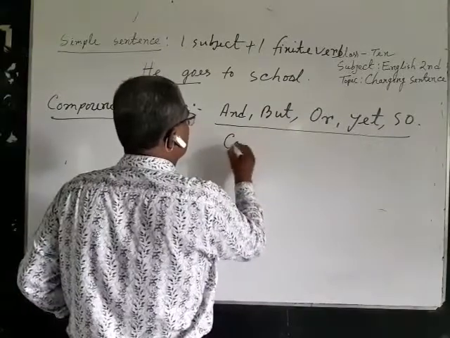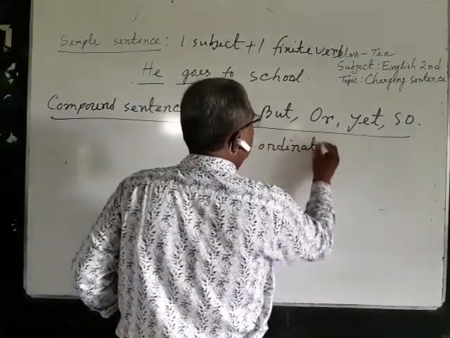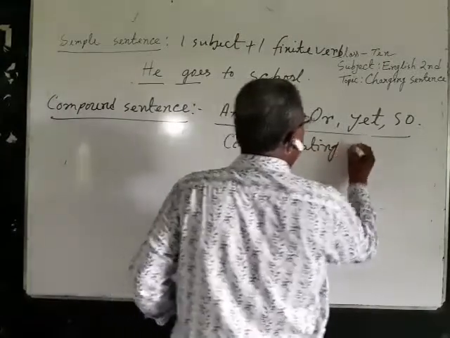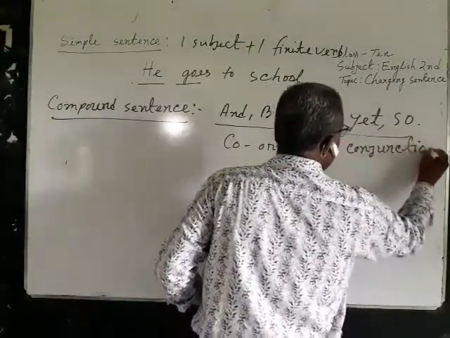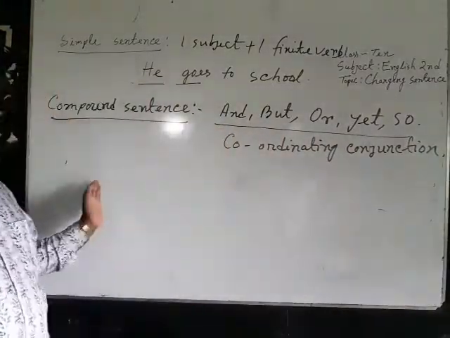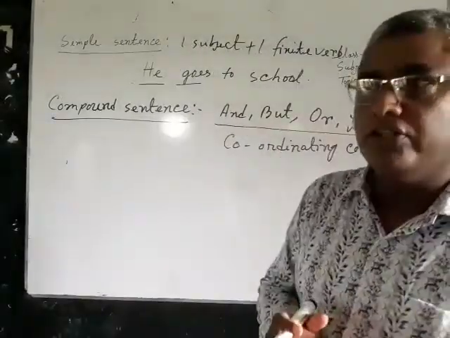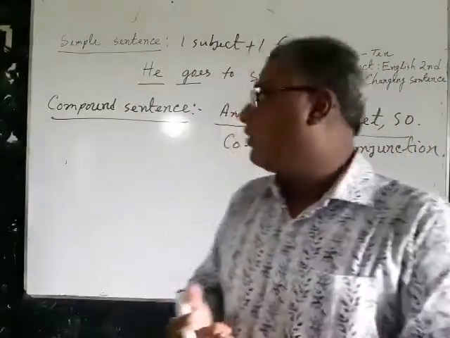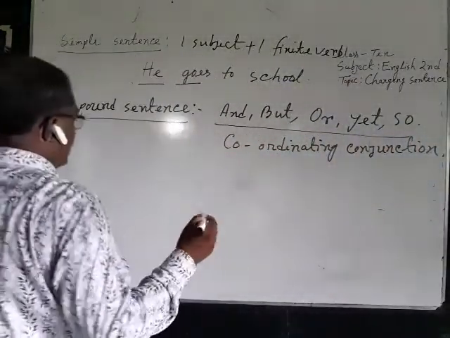These are called coordinating conjunctions. If the two clauses are added with coordinating conjunction, this is called the compound sentence. Now I am going to give an example.